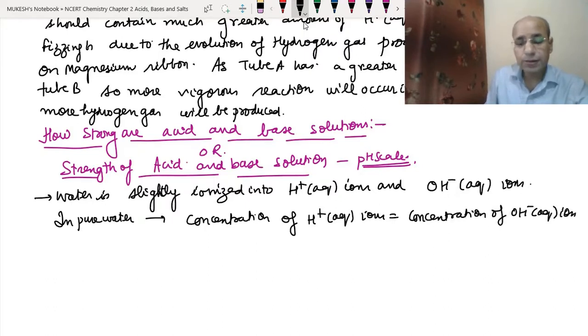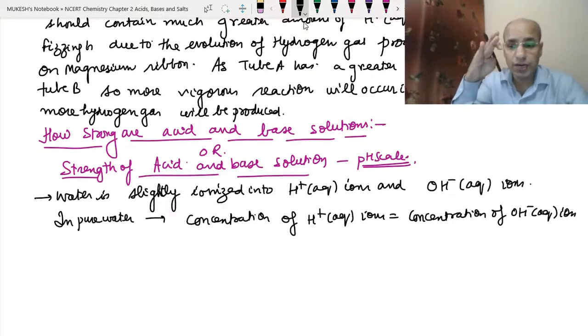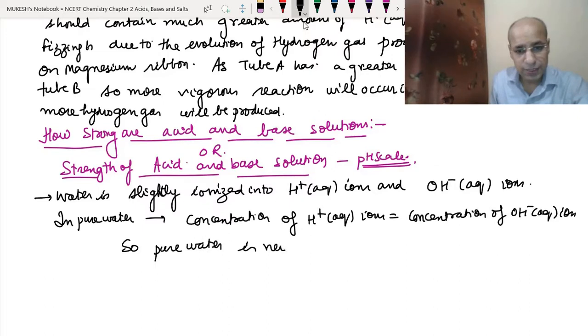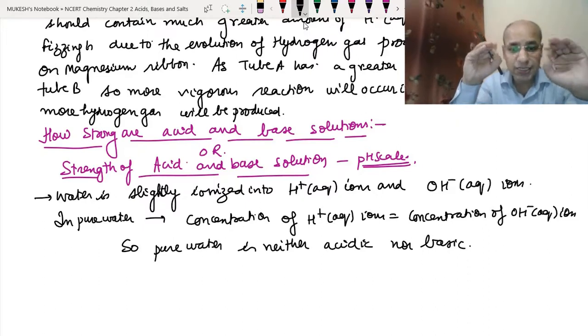What does it mean? When both have the same number, like two hydrogen ions and two hydroxide ions, they completely neutralize each other, so water is neutral. Neither is it acidic nor is it basic. So pure water is neither acidic nor basic.